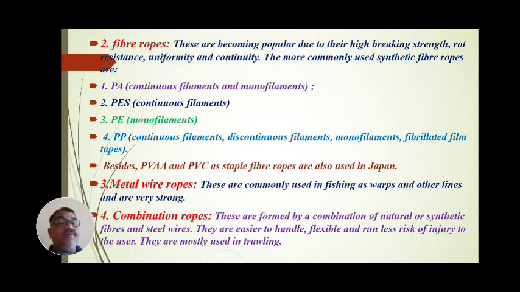Fourth is the combination rope. These combination ropes are formed by the combination of natural or synthetic fibers and steel wires. They are easier to handle when natural or synthetic fibers are combined with metal wires. These combination ropes are prepared with either metal wire, fiber ropes, or vegetable ropes. They are easier to handle, they are flexible and run less risk of injury to the user. They are mostly used in trawling nets, or the trawl nets.